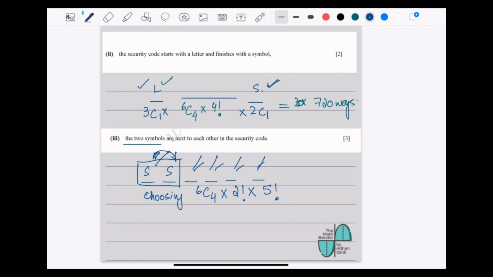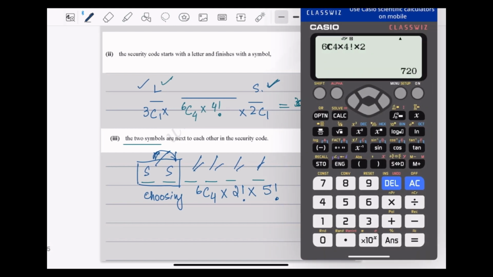Remember, all meant together, we did a case study in permutations. So 6C4 choosing them, times 2 factorial, which is 2, times 5 factorial, equals 3600.